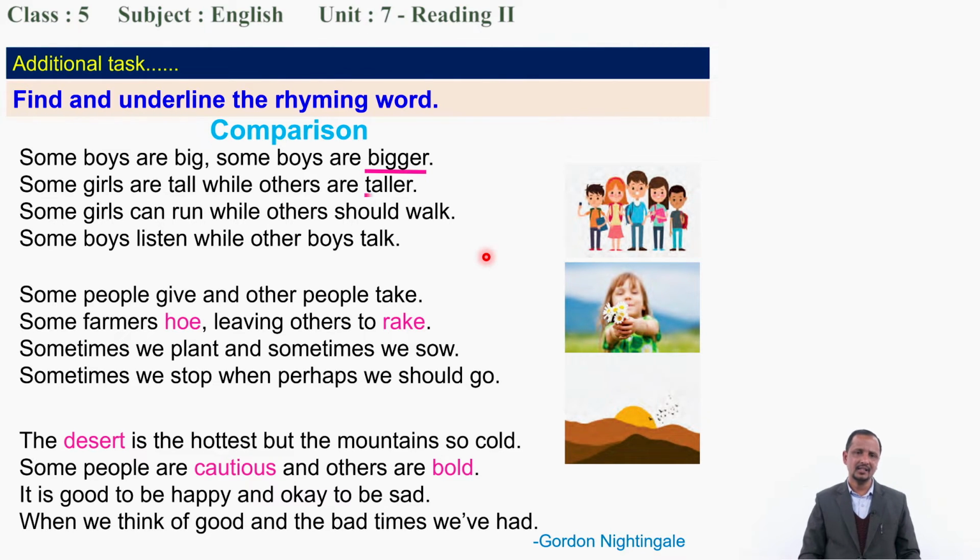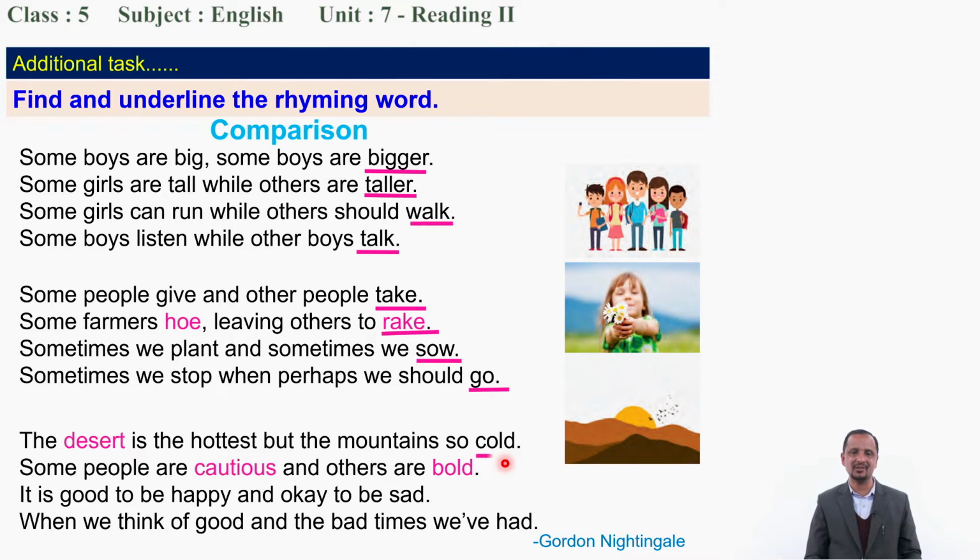Bigger and taller. Walk and talk. Take and rake. Sow and go. Yeah. And next one, here is cold and bold.